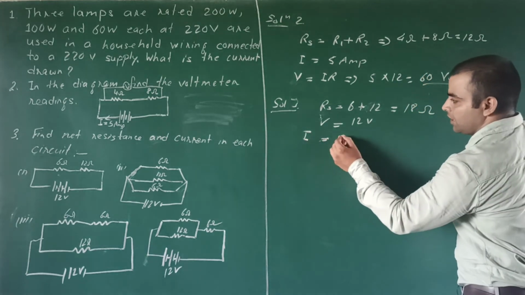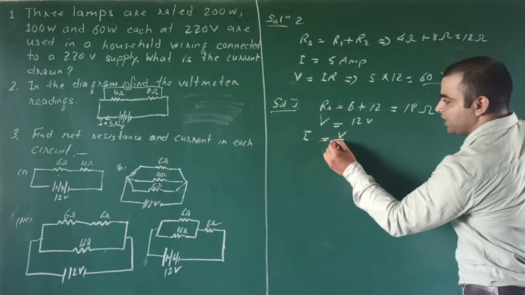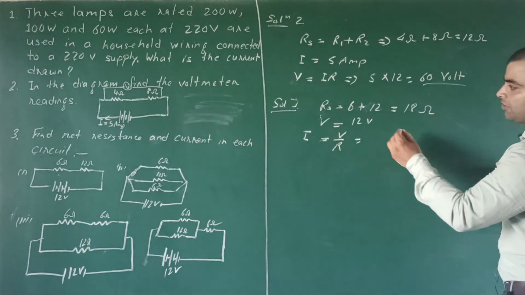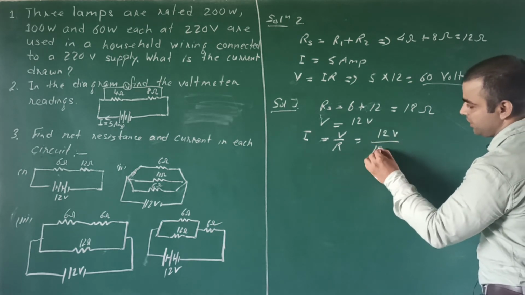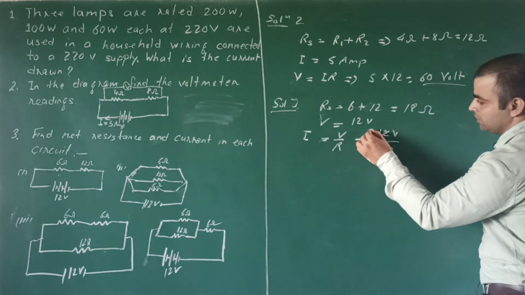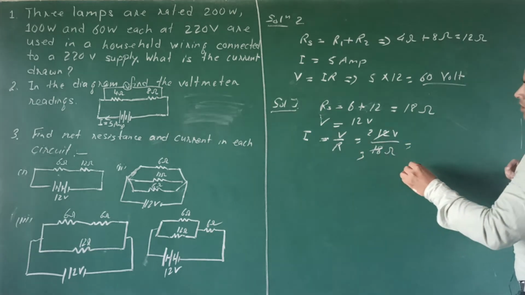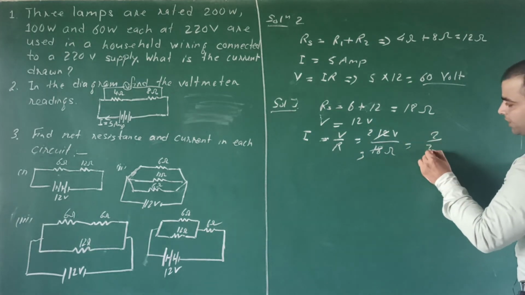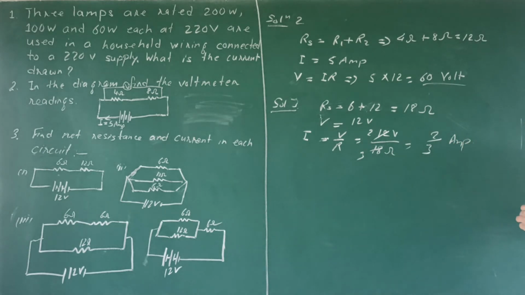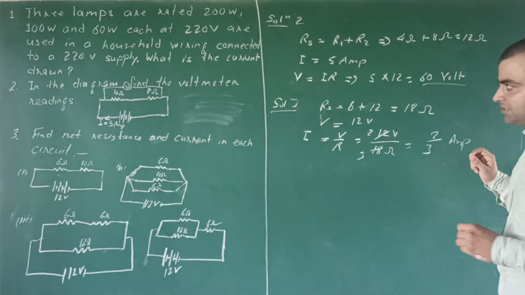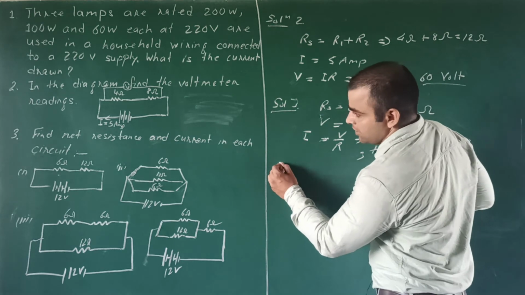So current will be I equal to V by R. V is 12 volt and R is 18 ohm. So the current will be 2 by 3 ampere. Find the value in decimal places. Next,